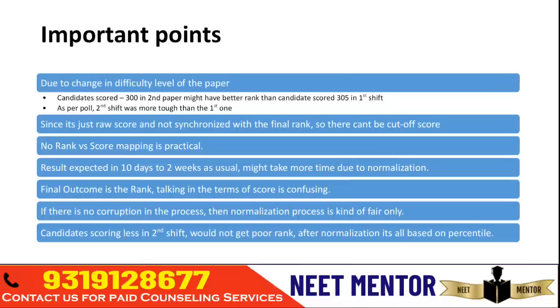It can be 5,000 plus or minus, or 10,000 plus or minus, but as long as you don't get an idea, you can't proceed. So it's fair to talk about the expected rank, and based on that, what subjects you can get with your expected score. But ultimately, when we get the result, only then can we have the final outcome as rank.